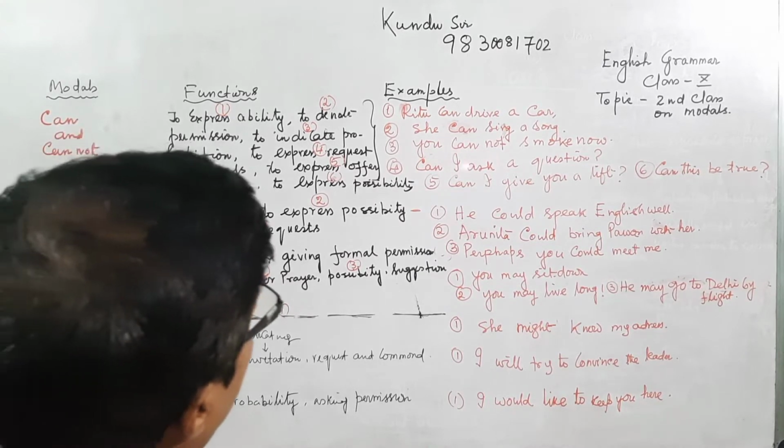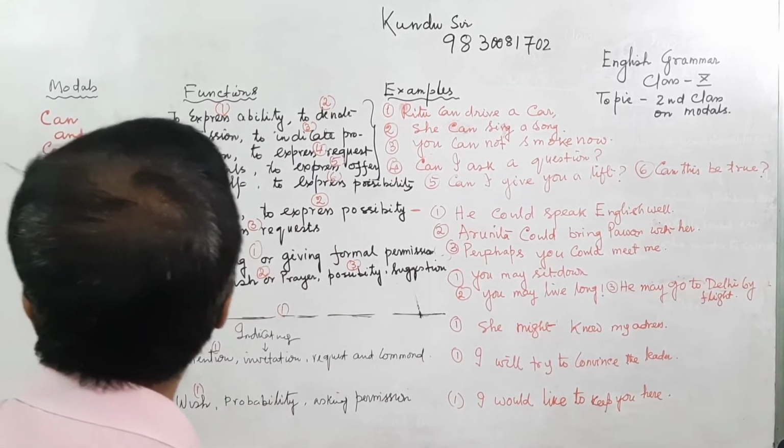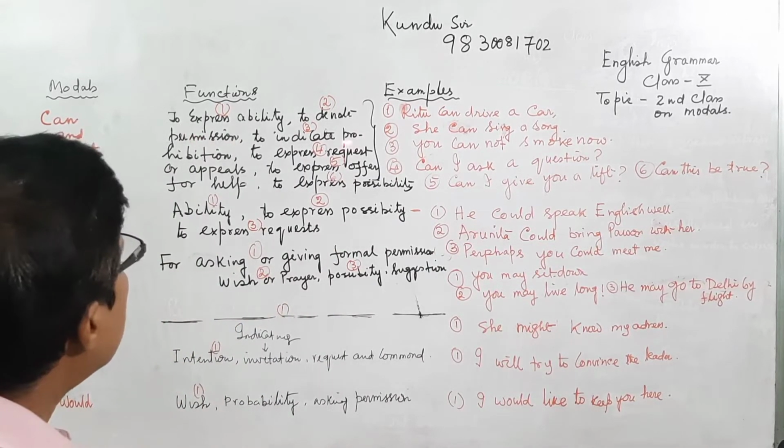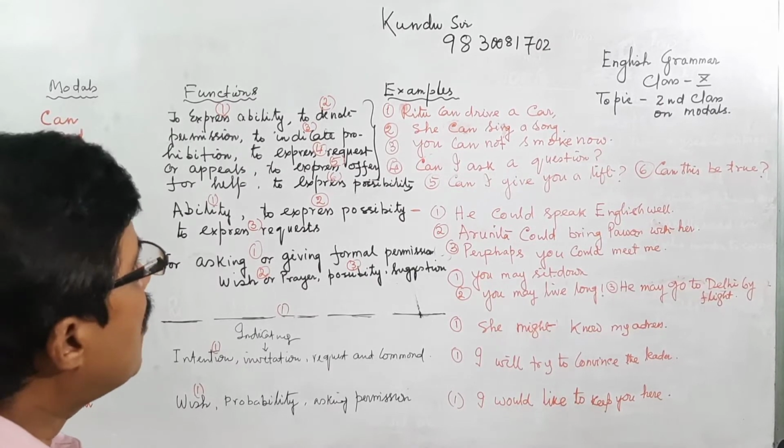Now, you cannot smoke here. Cannot means a prohibition. You are prohibiting someone: you can't smoke here.